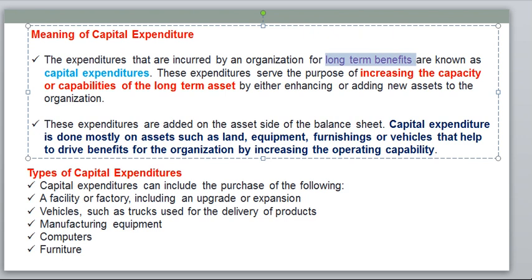It also increases the existing capacity. If you purchase any equipment, this is called a capital expenditure. We need to check the long-term benefit. It is increasing the capacity and capability of the long-term asset, either by enhancing it or by adding new assets to the organization. So please look into these two points.